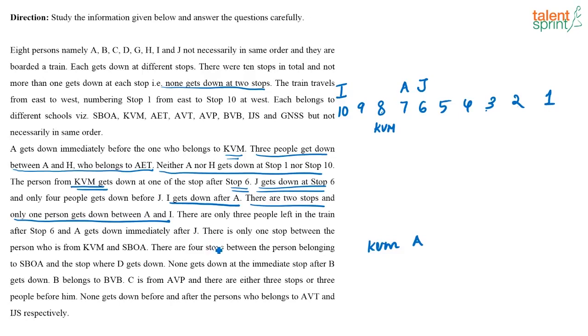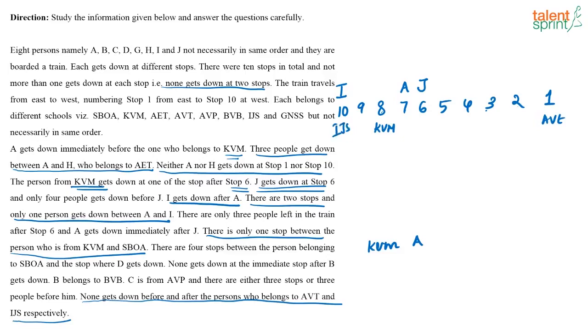Next, what is there? There is only one stop between the person who is from KVM and SBOA. Then, look at this statement. None gets down before and after the persons who belong to AVT and IJS respectively. Now, what does this mean? None gets down before the person who belongs to AVT and after the person who belongs to IJS. That means this is AVT and this is IJS.